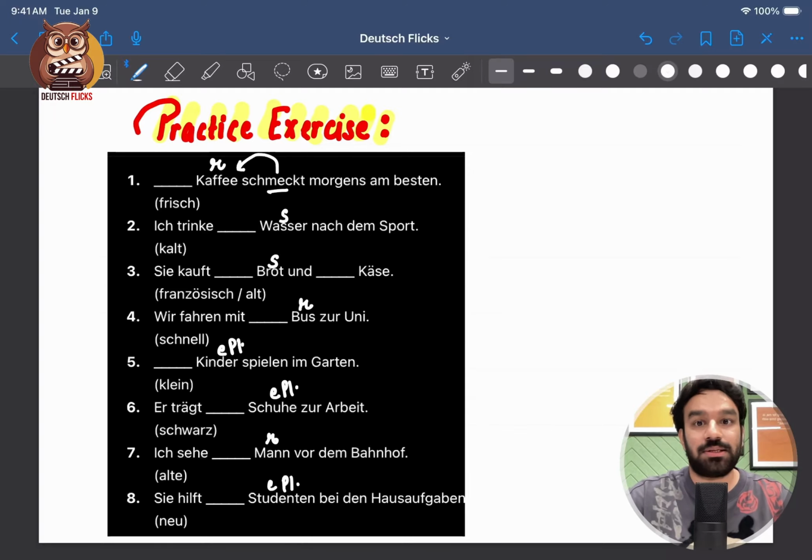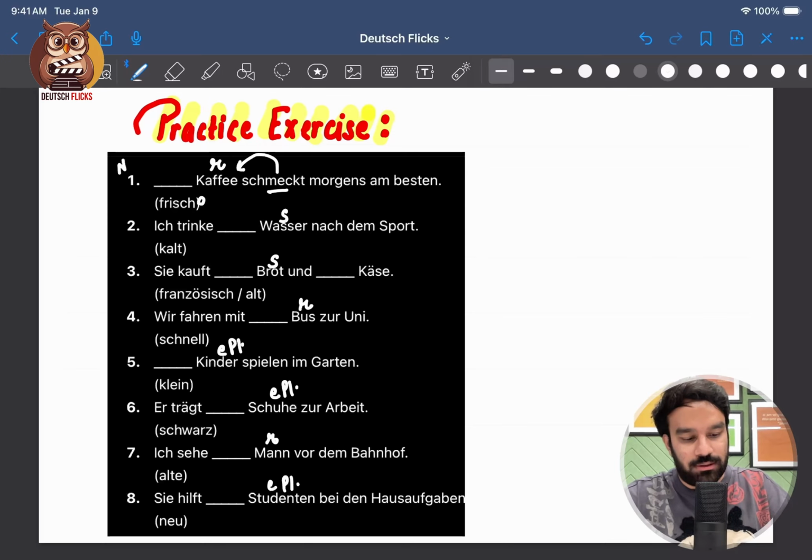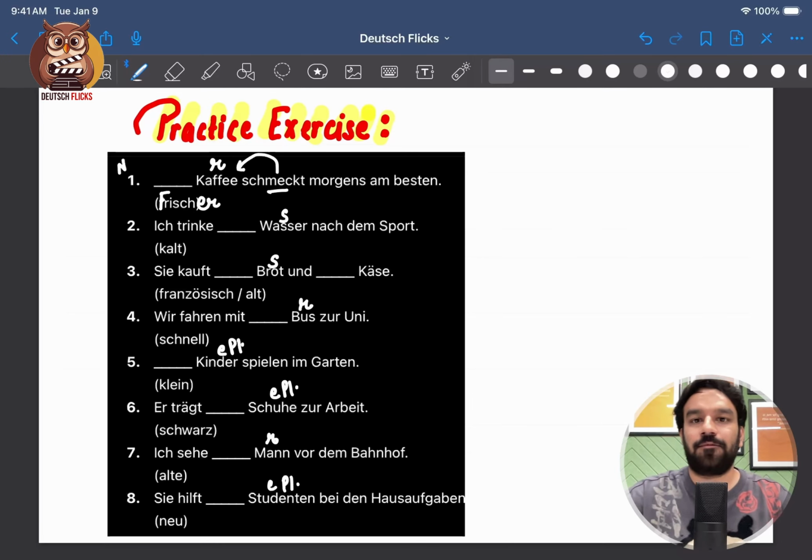That means this is the subject. Subject will take what case? Nominative case. And our noun is masculine. So we'll go with frische, er ending, and let me make it capital. Frischer Kaffee schmeckt morgens am besten. Fresh coffee tastes best in the morning.